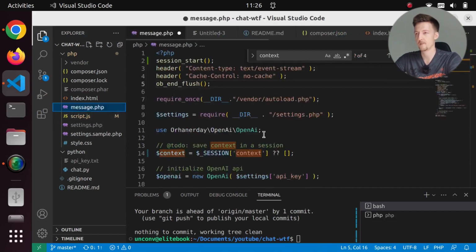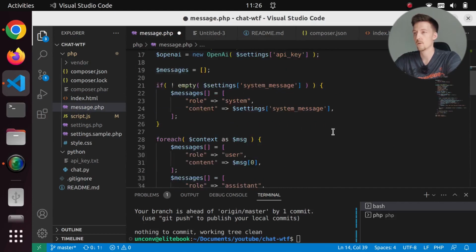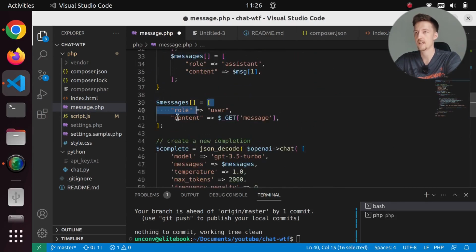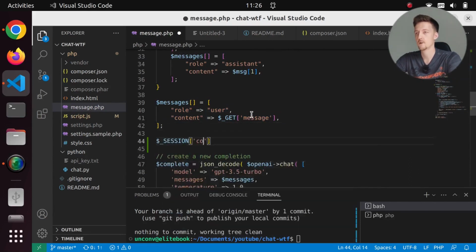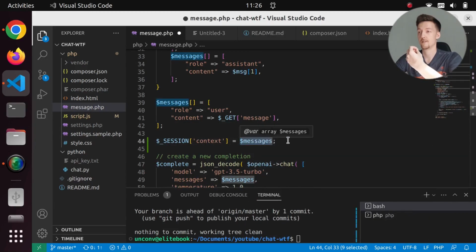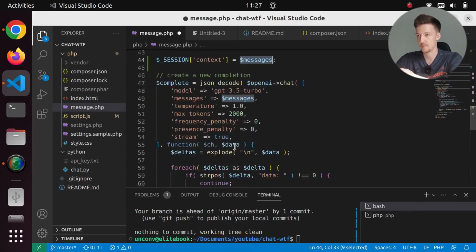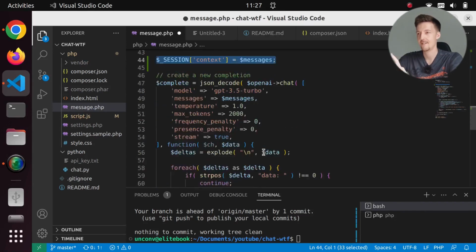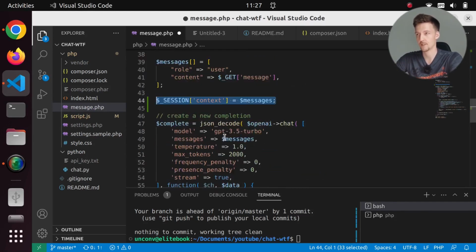And then I will go to message.php and here I will add it to the context session. So let's scroll down and see where we are setting the message. Okay, here is the message. So in fact what I will do is I will just say here session context equals messages. So this messages array is the array of messages that we send to ChatGPT. So this should just save it to the context so that we have the previous messages the next time we send a message. But actually this is not enough. We have to add the response from ChatGPT to the context as well.